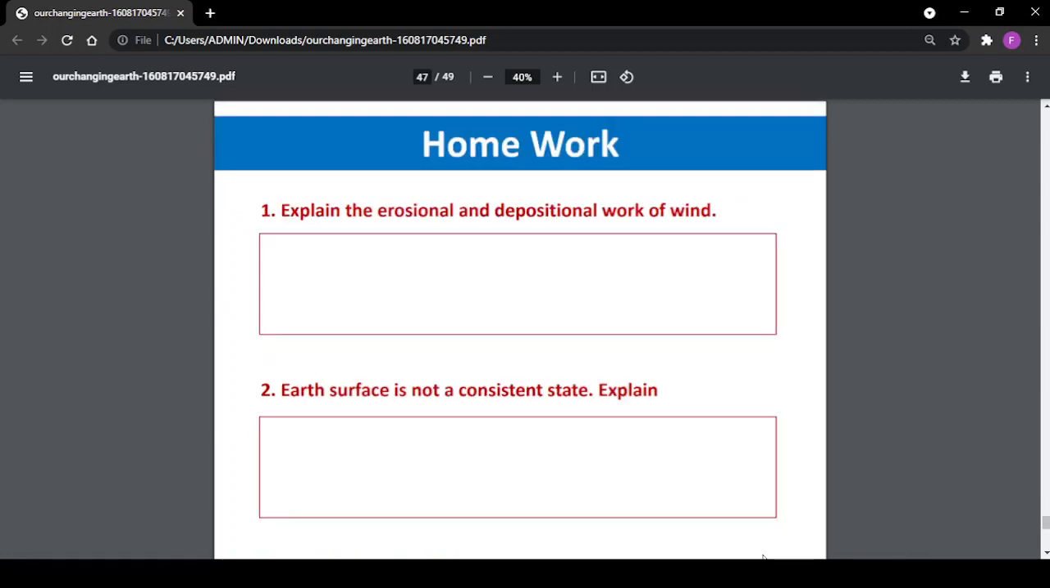Your homework is to explain the erosional and depositional work of wind. Earth's surface is not in a consistent state. Explain.